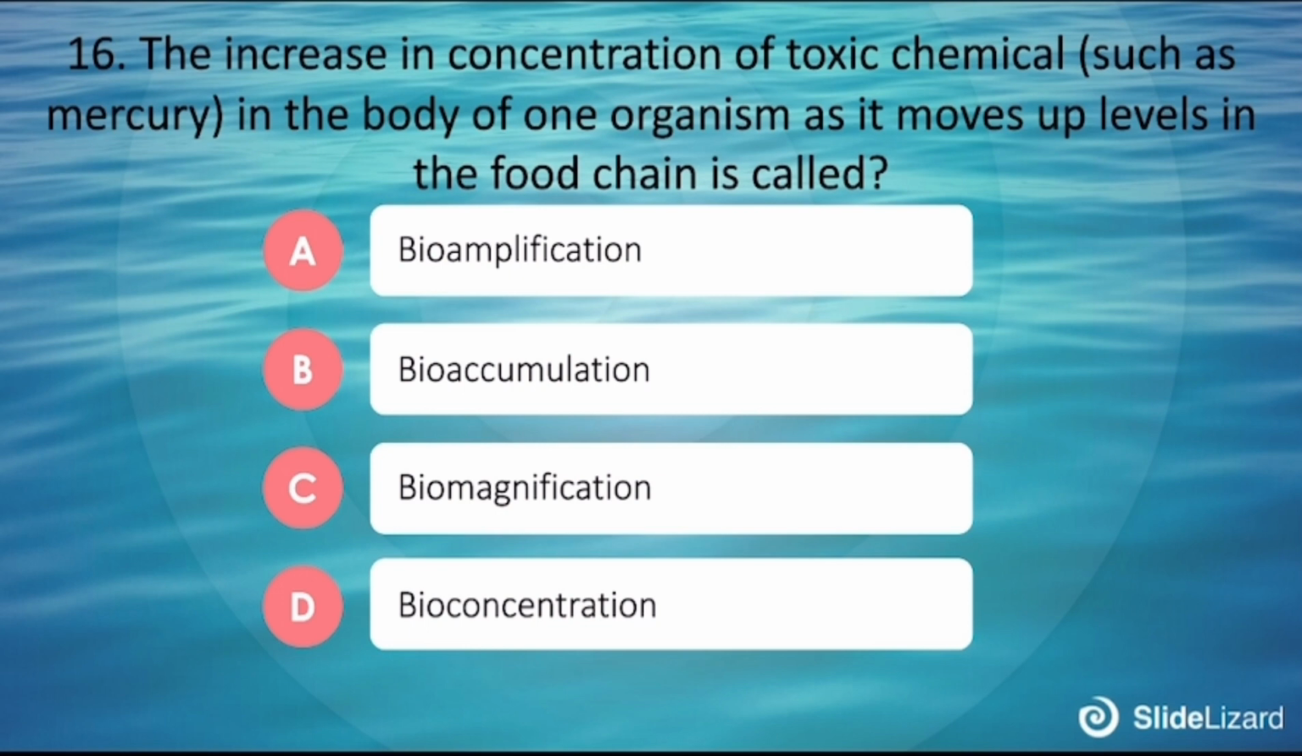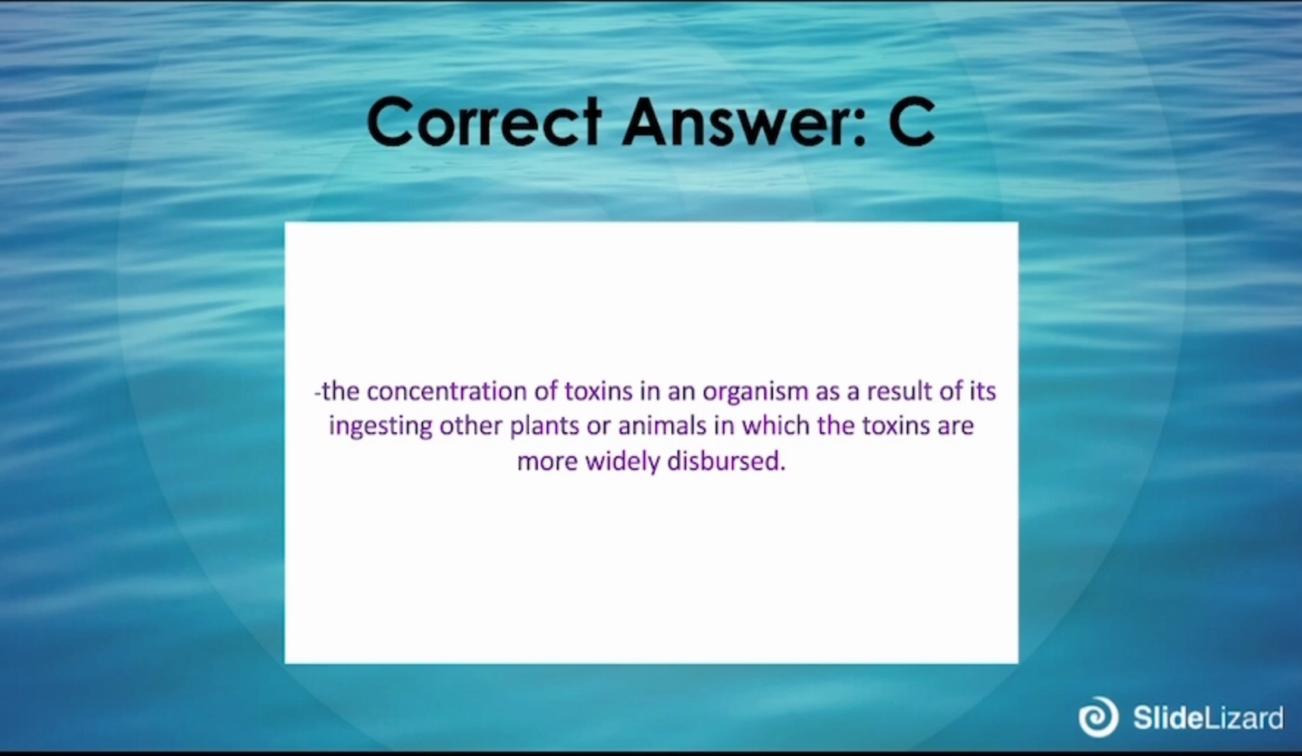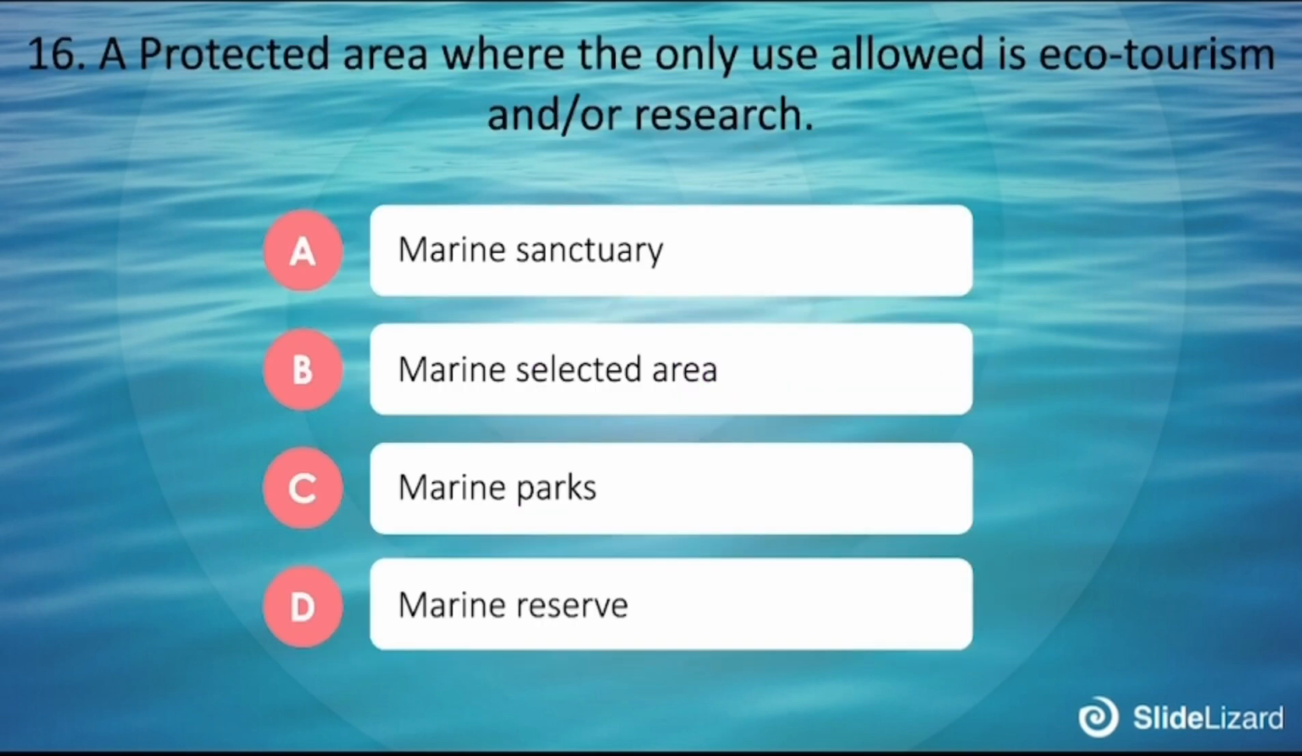16. The increase in concentration of toxic chemicals such as mercury in the body of an organism as it moves up levels in the food chain is called: A. Bioamplification, B. Bioaccumulation, C. Biomagnification, D. Bioconcentration. The correct answer is C. It is the concentration of toxins in an organism as a result of ingesting other plants or animals in which toxins are more widely distributed.